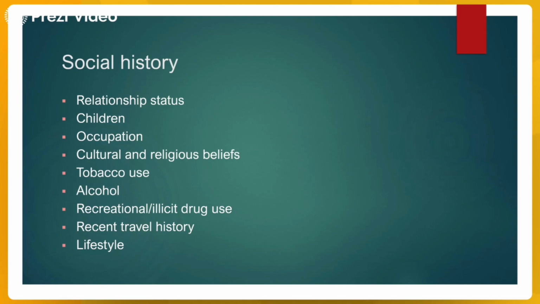Next is alcohol usage, then recreational and illicit drug use. Why recreational drug use is important, I'll give you one example: cocaine. Cocaine users, people who snort cocaine through their nose, in such people you will find ischemic changes in the nasal cavity and also the palate. They may develop ischemic necrosis in the palatal region and also within the nasal cavity, and this might cause destruction of the palate. This is just one example. So you need to take a history of recreational illicit drug use.